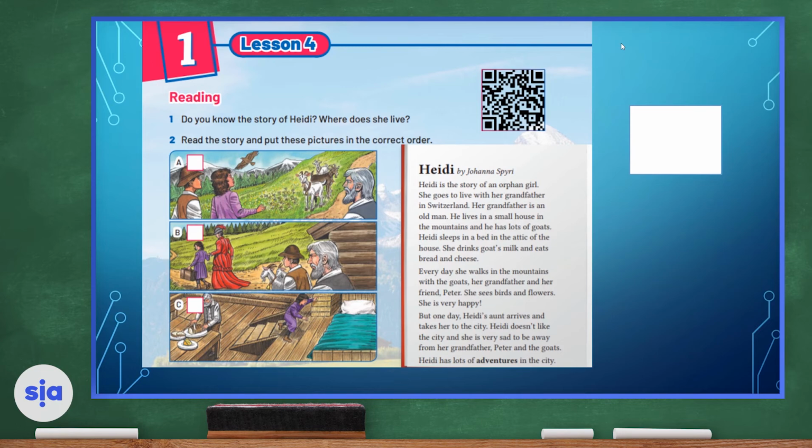Okay, so do you guys know the story of Heidi? Where does she live? If you know where she lives, write it down, please. Now we're going to read the story and put these pictures in the correct order.